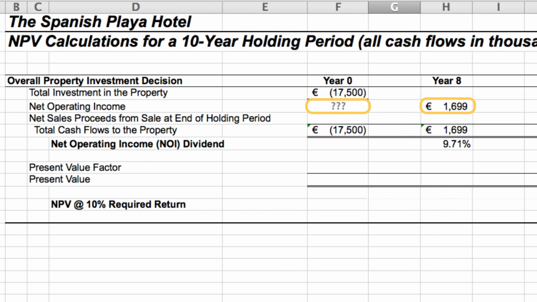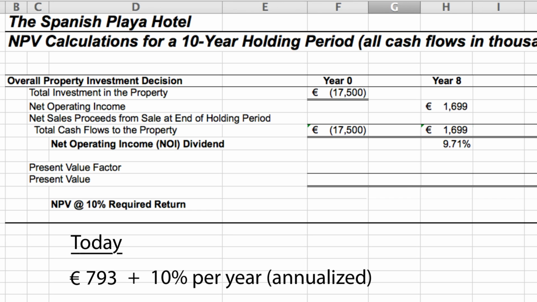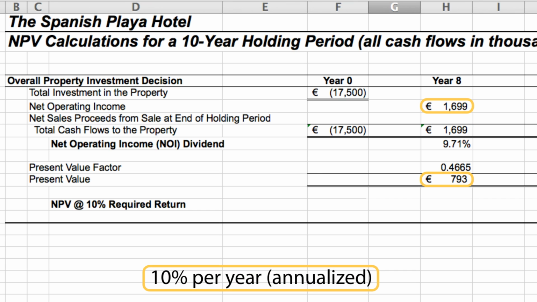So in year 8, we're expecting a cash flow of 1.699 million euro. That's only worth 793 thousand euro to us today. The reason is we could deposit that 793 thousand euro in the bank today, earn a rate of return of 10% annualized, and take out 1,699,000 8 years from now. So 1,699,000 8 years from now and 793,000 today are exactly the same amount of money, so long as we can earn a 10% return on that investment.